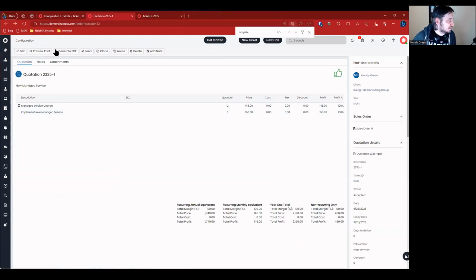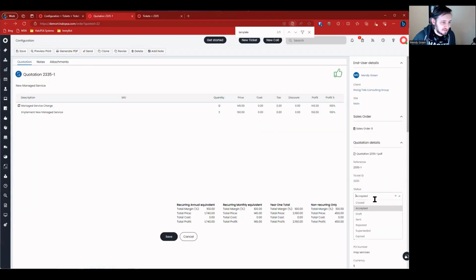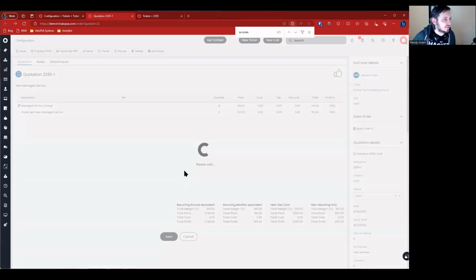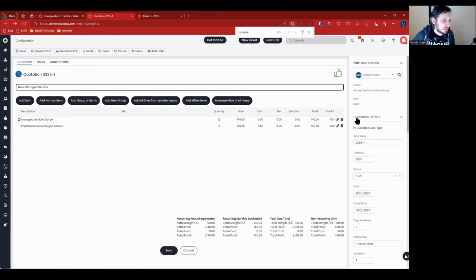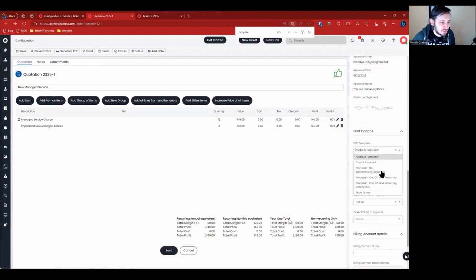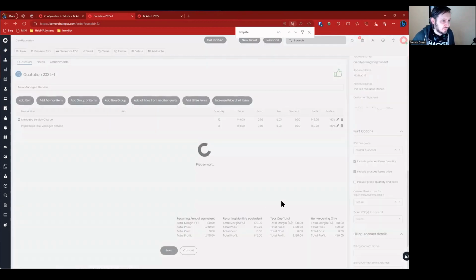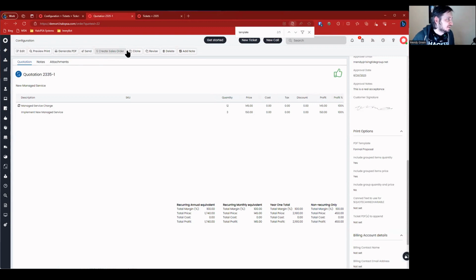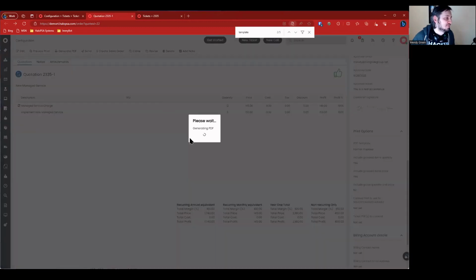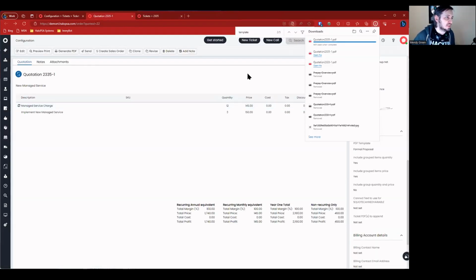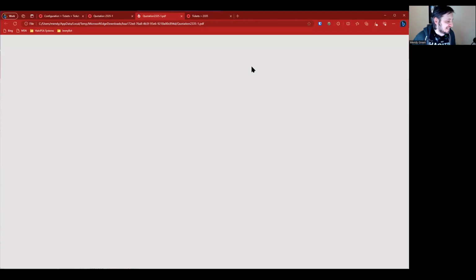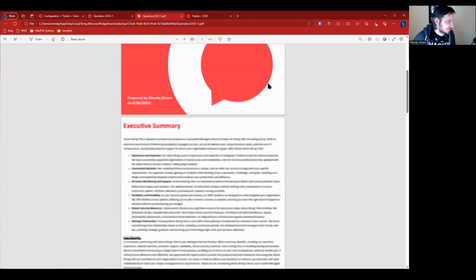And so I'm going to mark this quote as draft. Save. All right, so now it should let me edit. There we go. I've got all the items available to edit, and I can change the template. So let's do formal proposal, save that, and then let's create, generate PDF. And then we're going to see what it looks like with the proposal taken from all those fields off of the opportunity. Come on, here we go. Look at that.